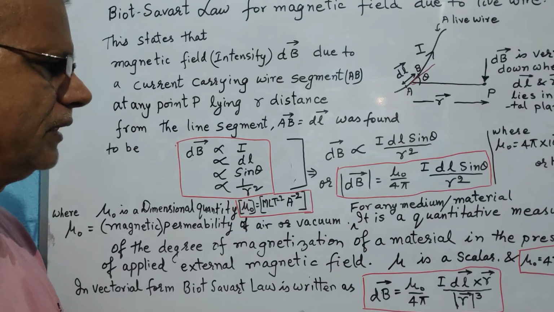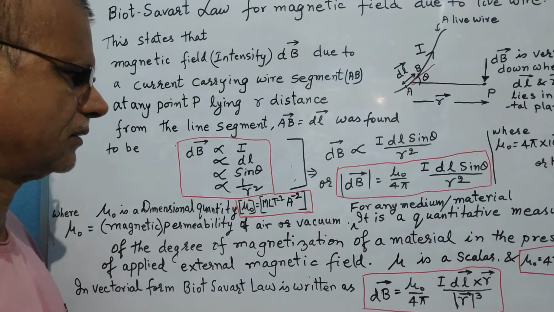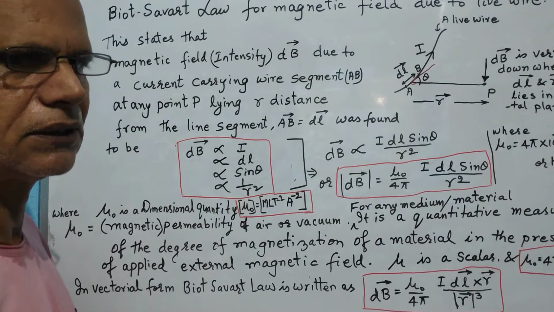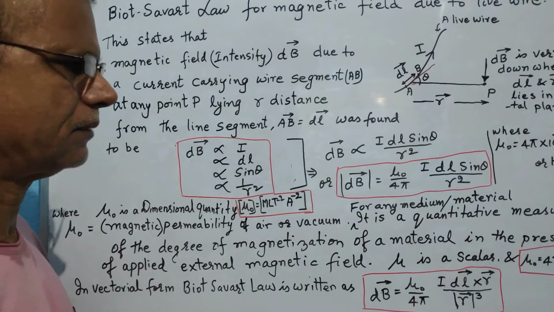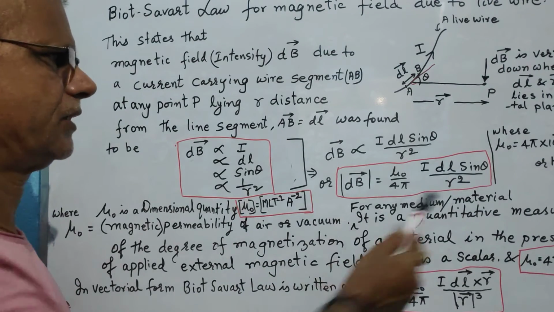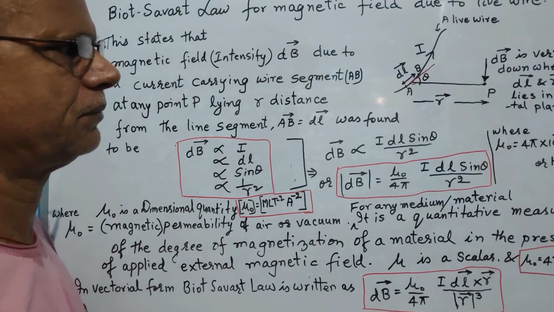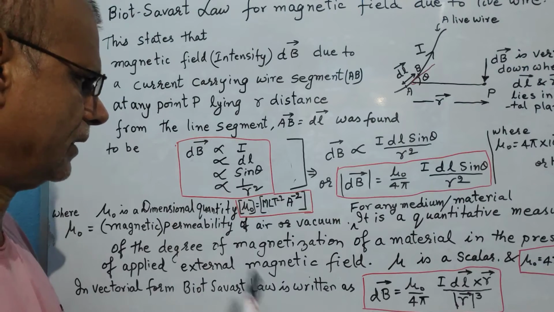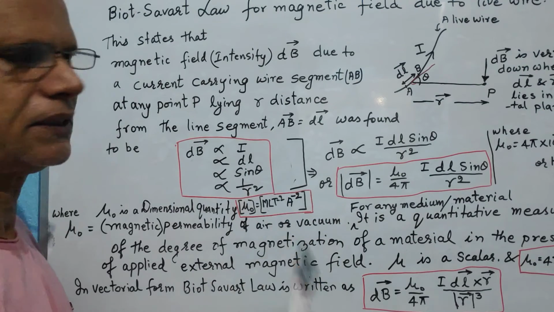So these things we are leaving right now because we need to learn more about related terms, and then we will be in a position to understand how this permeability has SI unit Newton by ampere square, and the dimension as well could be found out.